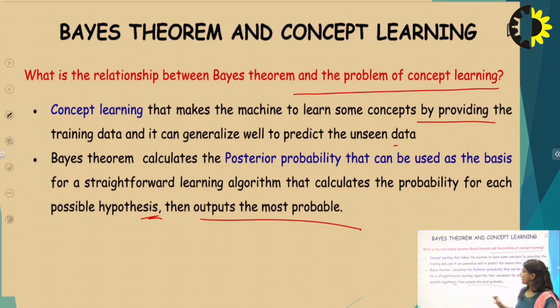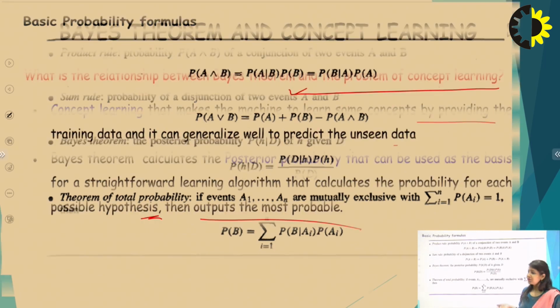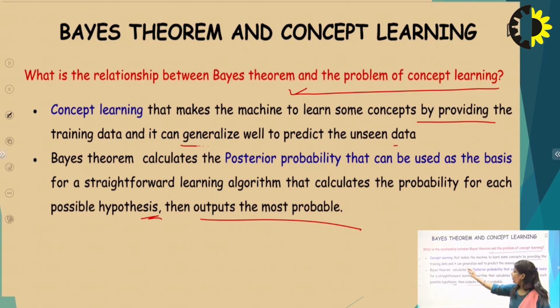So already we have seen, we can make the relationship between Bayes theorem and concept learning by calculating the maximum hypothesis to learn the concept by providing the training data. And to generalize well to predict the unseen data means, when we get new data or test data, we can apply this learning to that unseen data.